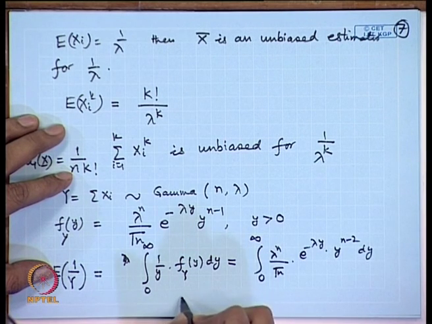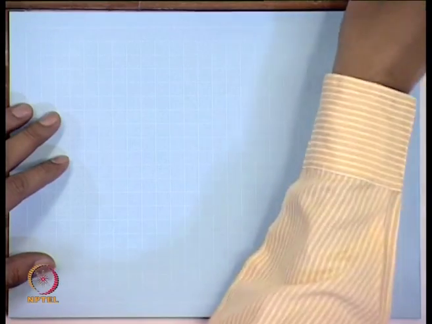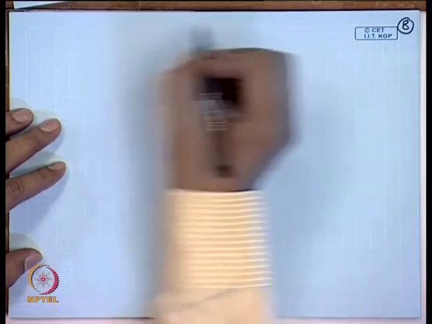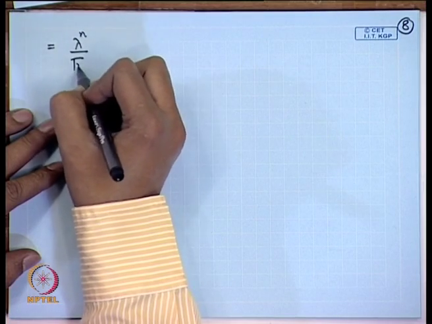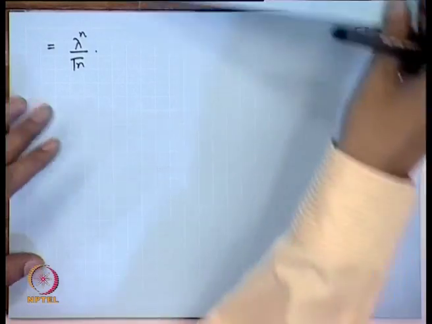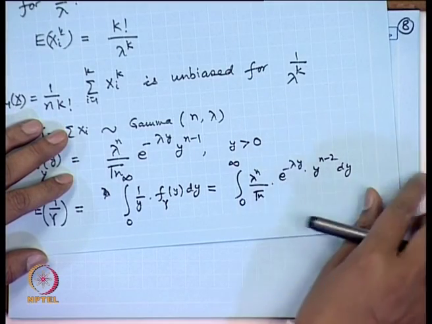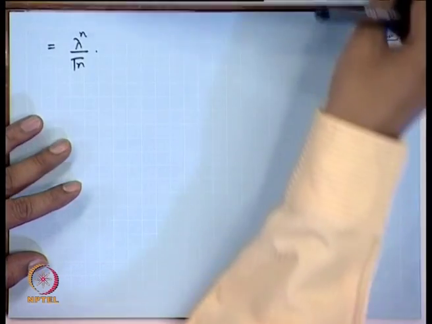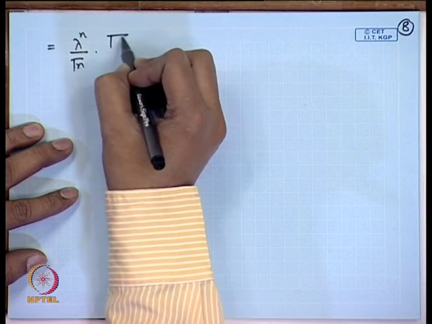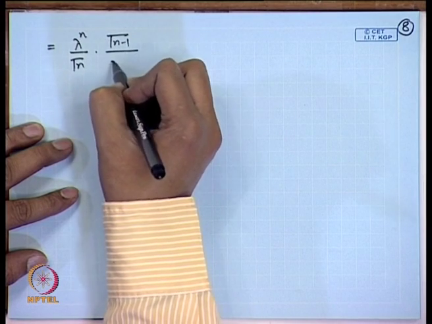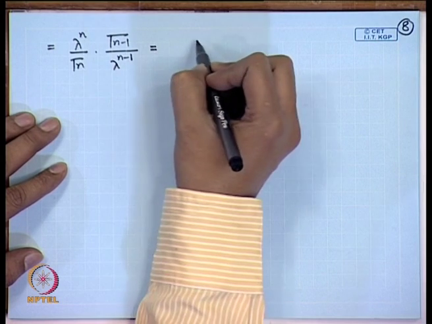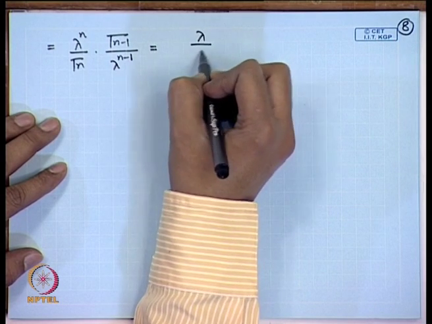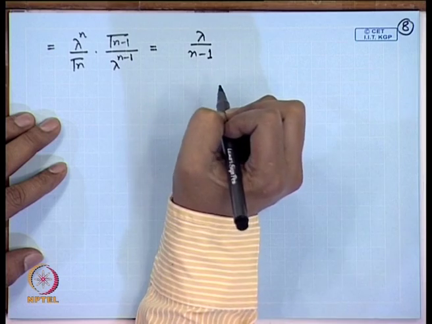Now, that is equal to lambda to the power n by gamma n times, using the gamma function formula, gamma n minus 1 divided by lambda to the power n minus 1. That gives us clearly lambda divided by n minus 1.